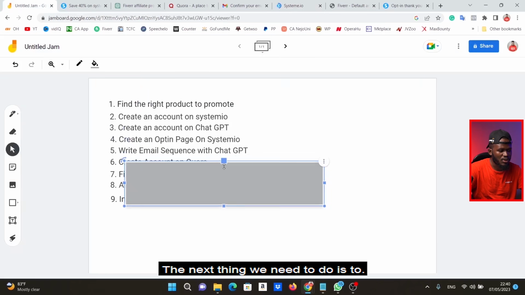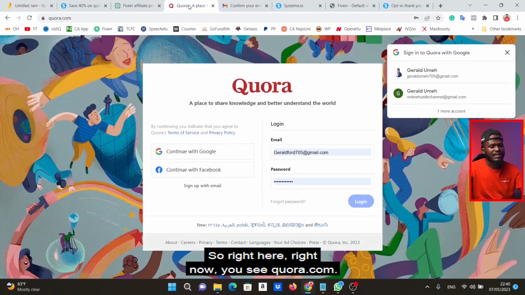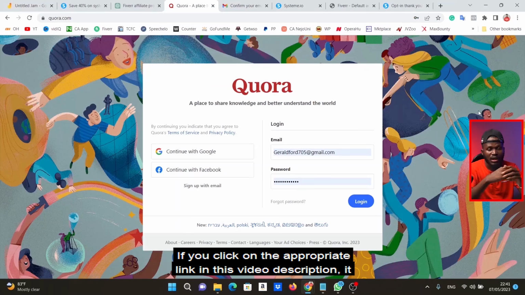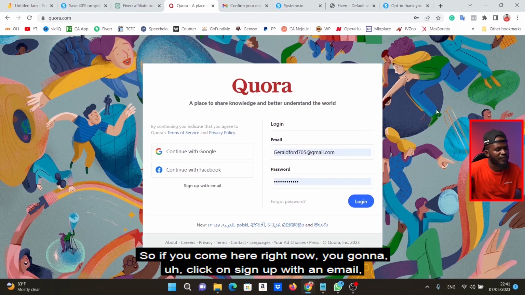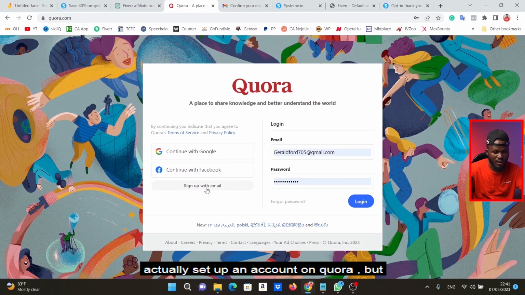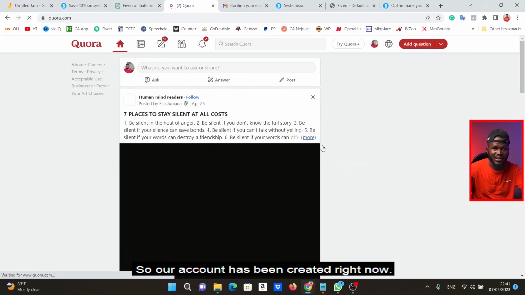The next thing we need to do is to create an account on Quora. So right here, you see Quora.com. If you click on the appropriate link, it's going to bring you to Quora.com. If you come here, you're going to click on sign up with an email to set up an account on Quora. Well, I already have an account, so I'm going to click on login to log into my own account. So our account has been created right now.